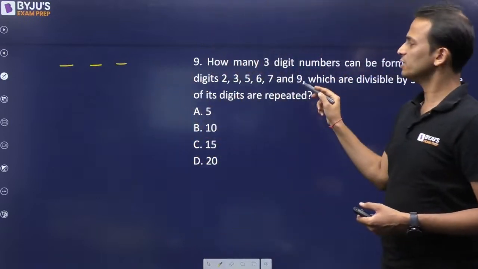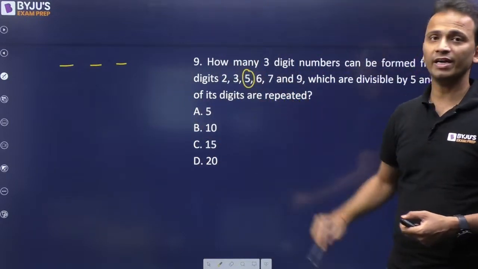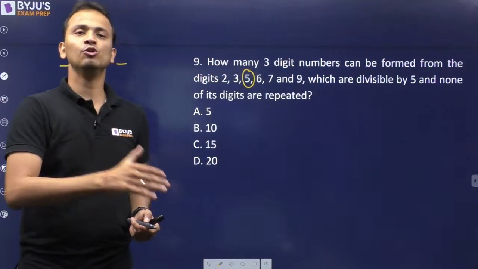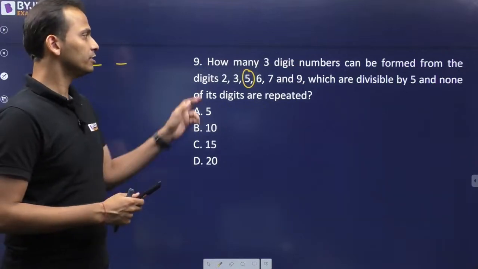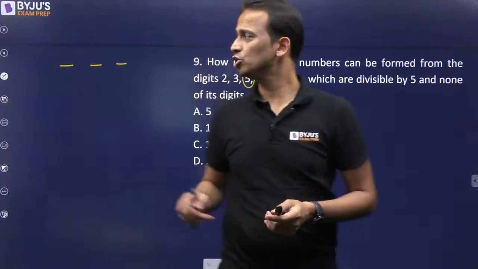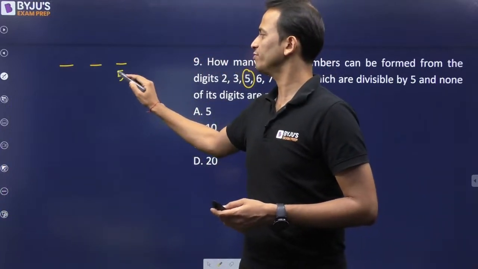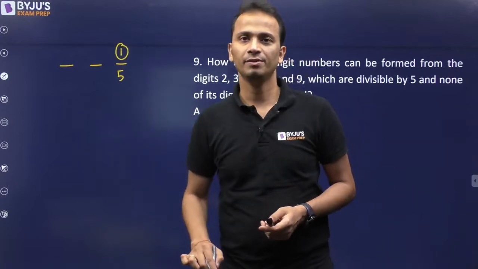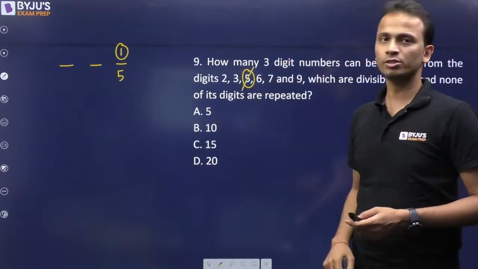Now out of these digits I have 5 but not 0. Any number which is divisible by 5 will either end with 0 or 5. Now here 0 is not available, so the unit digit of our number should be equal to 5. So the unit place can be filled in only one way. Okay, so 5 is used.